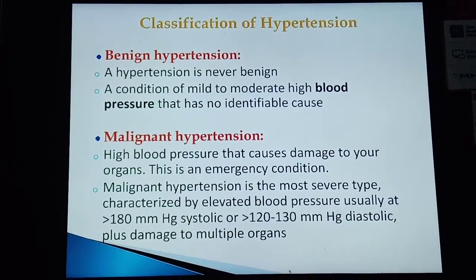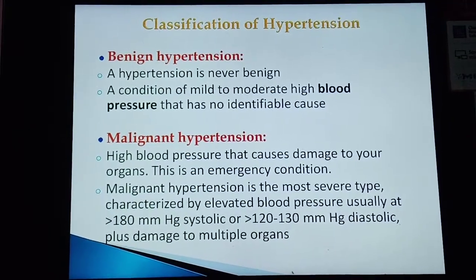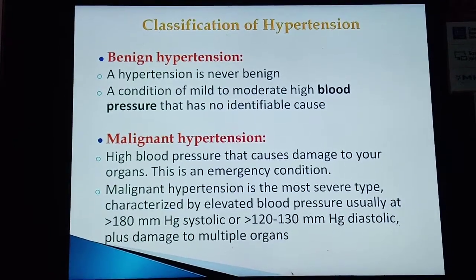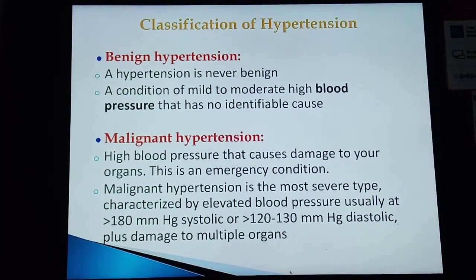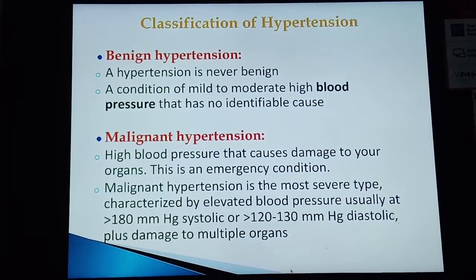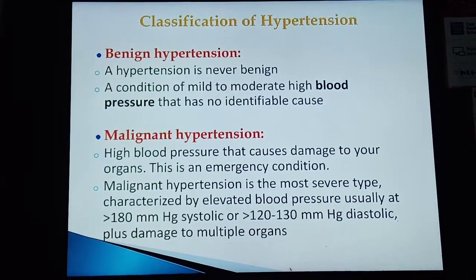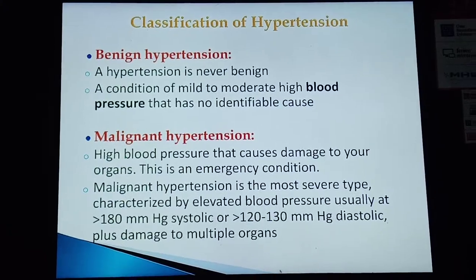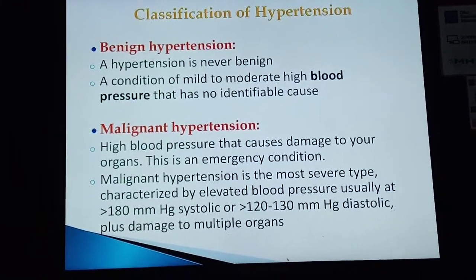Malignant hypertension is the most severe type and it is characterized by elevated blood pressure, usually more than 180 mmHg systolic and more than 120 to 130 mmHg diastolic, plus damage to multiple organs. So that is known as malignant hypertension.